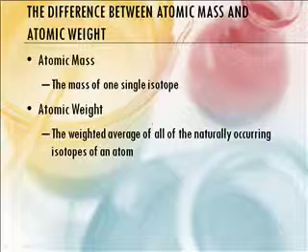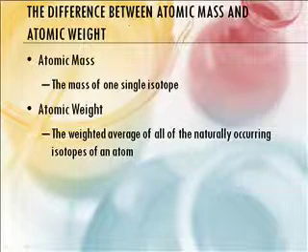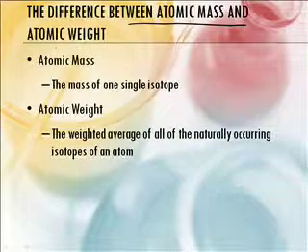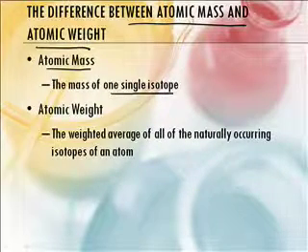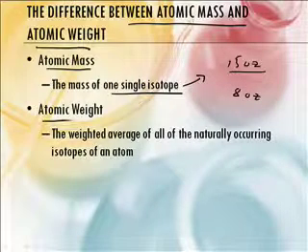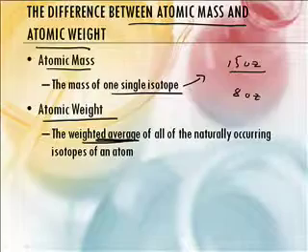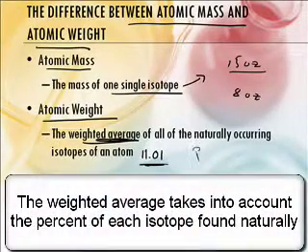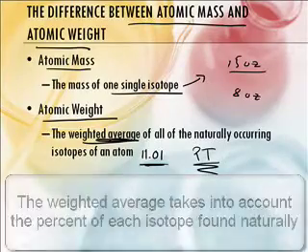So let's make sure we understand the difference between atomic mass and atomic weight. Atomic mass is the mass of one single isotope. So if we go back to our analogy, it weighs 15 ounces, the larger can of tomato sauce, or it could weigh 8. But the average, or the atomic weight, is the weighted average. That's the one that shows up on the periodic table. So when I look this up on the periodic table, that's the number that I see. It's the average of all the isotopes. That is correct.